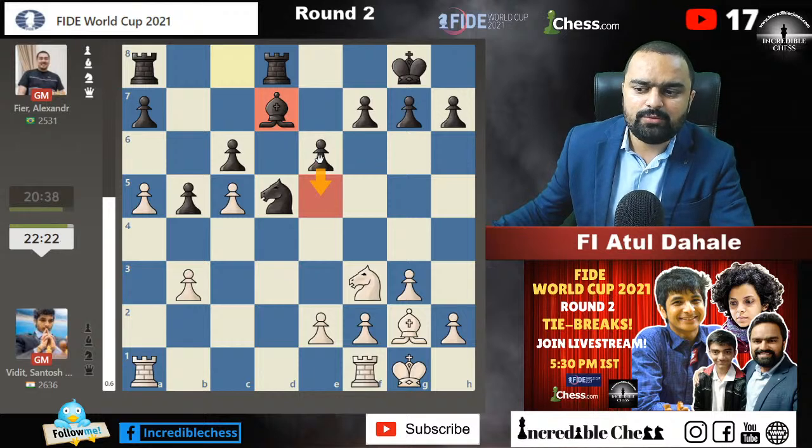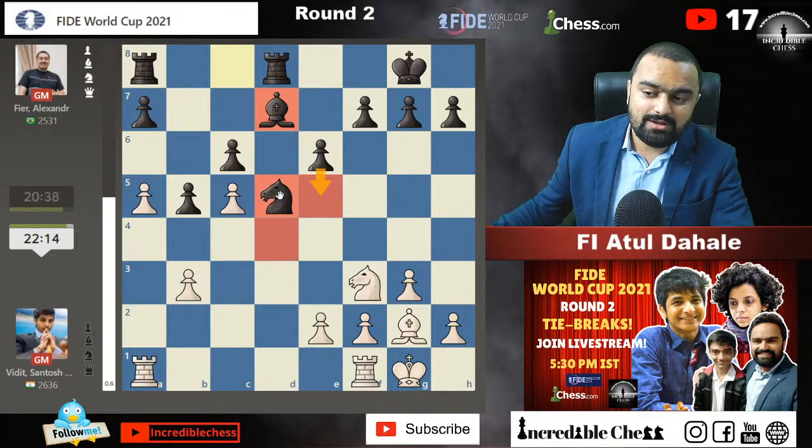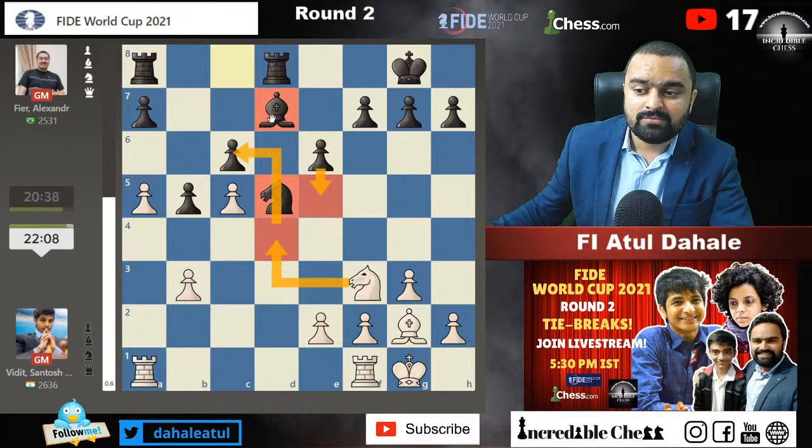If he is not able to play e5, and if in any case white gets the chance to consolidate his pieces on the dark squares, then the knight cannot really hold on to the situation for a longer time, because this might come on the d4 square, the pawn on c6 will be attacked, and black needs to be on the back foot. So Vidit will definitely grind down his opponent if it's a slow positional advantage.